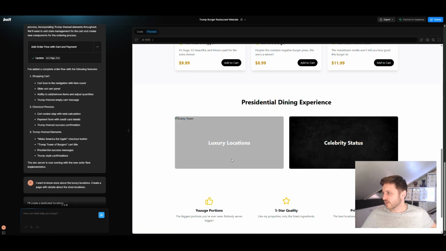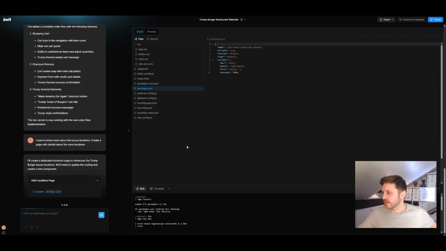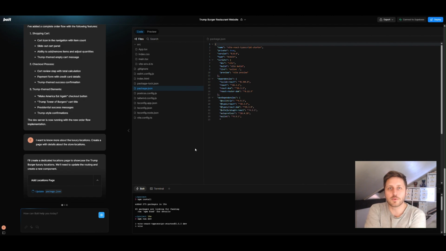This is so that I can go somewhere from this luxury location section, which looks like it's a little bit broken, to be honest. Look, I'm not judging the quality of the code. I'm not a developer myself. I'm a product manager by trade.